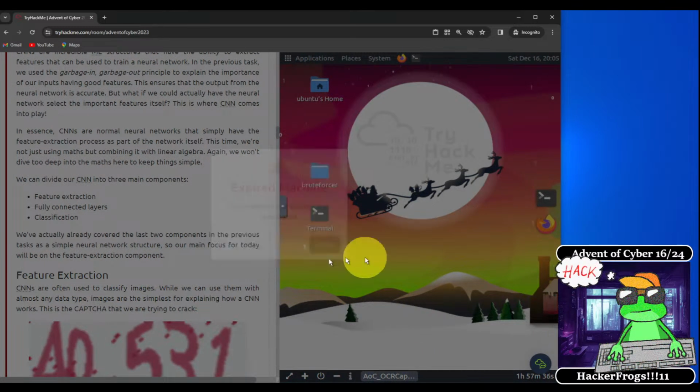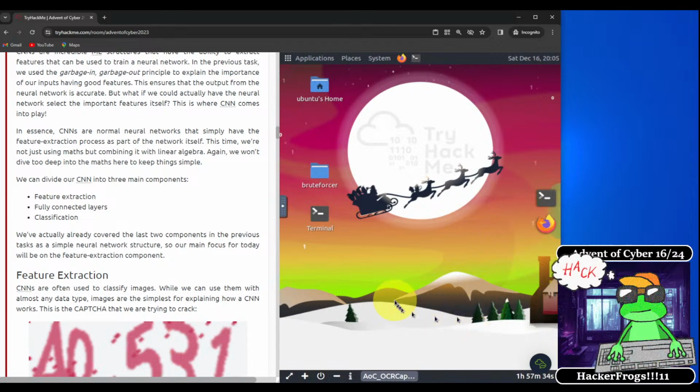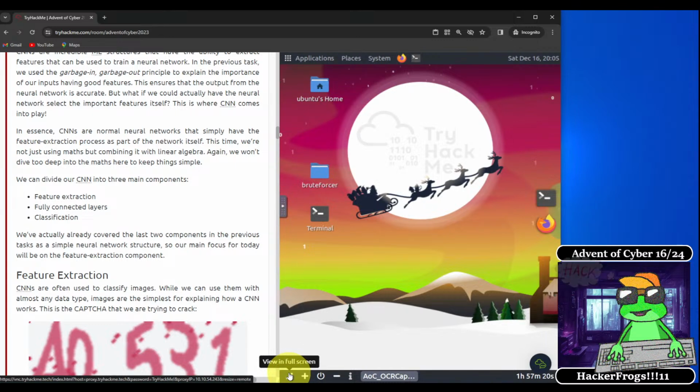Okay, everybody, see here that our virtual machine has initialized. So what we can do is put this virtual machine in its own browser tab. We can do that with this button right here, which is View in Full Screen.